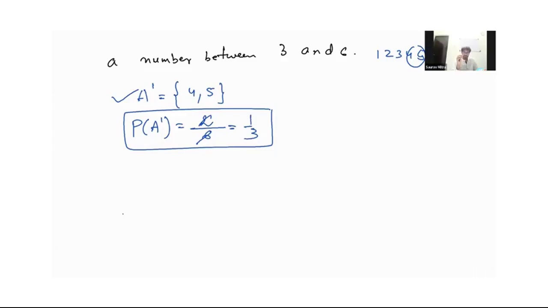So this is how you calculate the probability of a given event. First, find the total outcomes of the given experiment, which is known as the sample space. Then see which event they are asking about and write the favorable outcomes related to that event. Then calculate the probability as the number of outcomes related to that event divided by the total outcomes. This is how we can calculate the probability of any event.